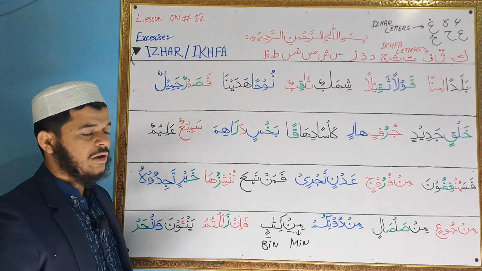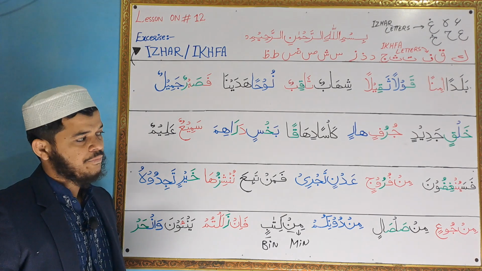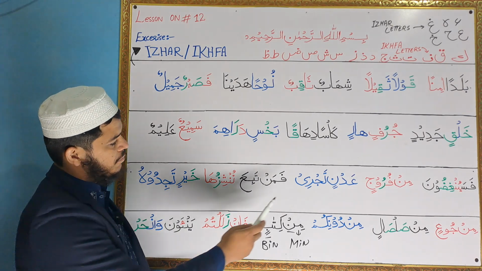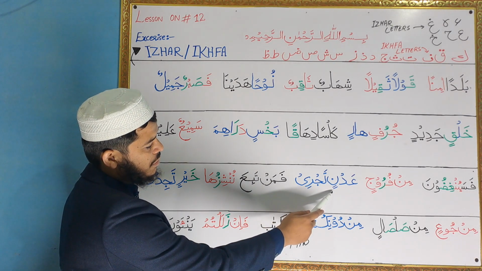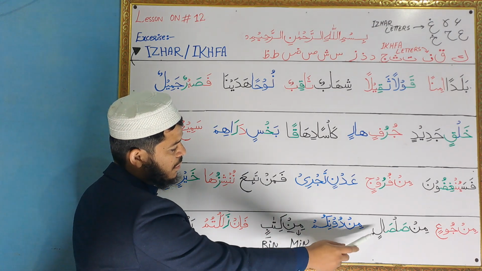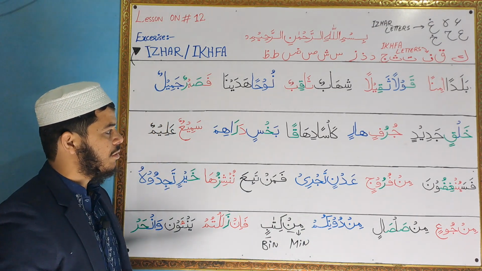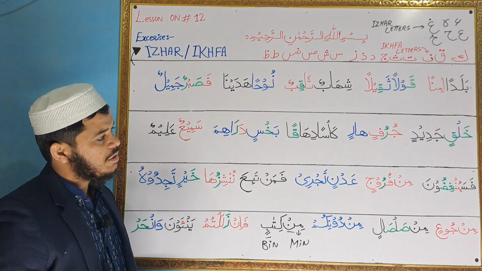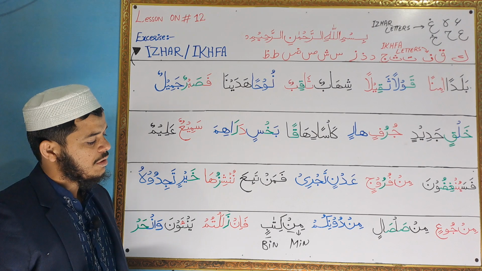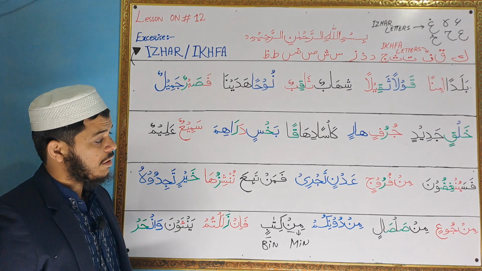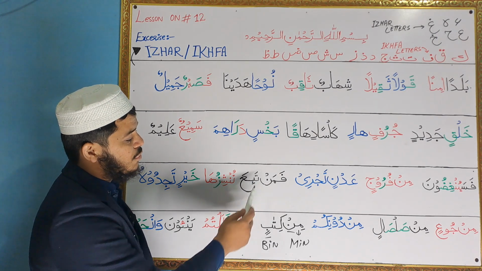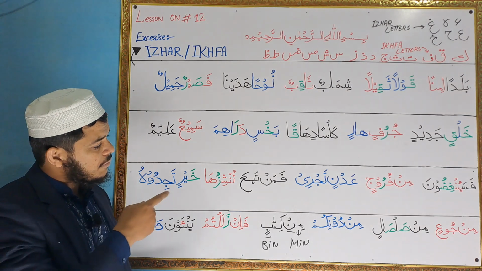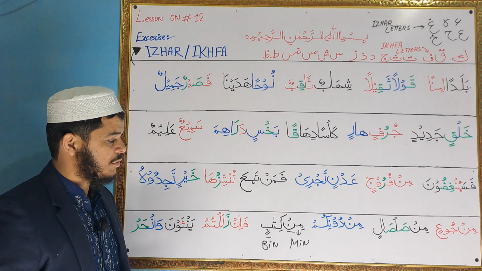So we know that whenever any letter comes with tanween, the n sound comes, like noon with two kasras, nin, jim with two kasras, jin, lam with two kasras, lin, sin with two kasras, sin, qaf with two fathas, qan. Each time whenever tanween comes, the n sound comes at the end. And the other thing is, whenever noon with sukoon comes, or we call it noon sakin, the n sound comes as well.